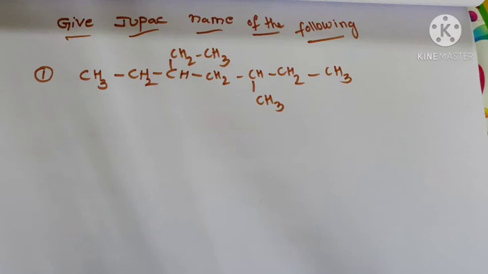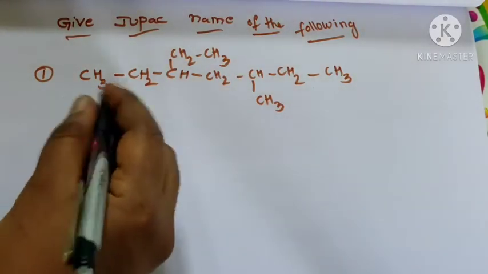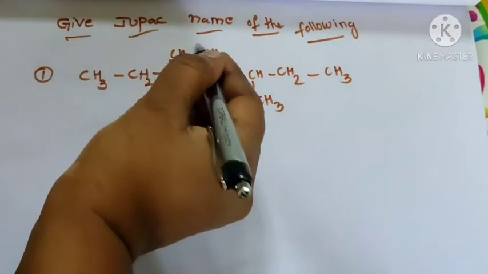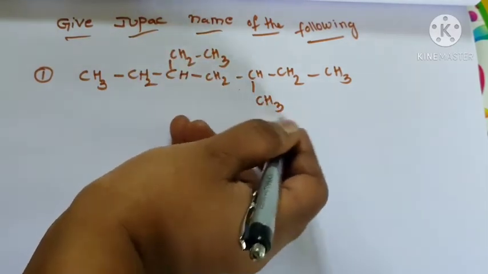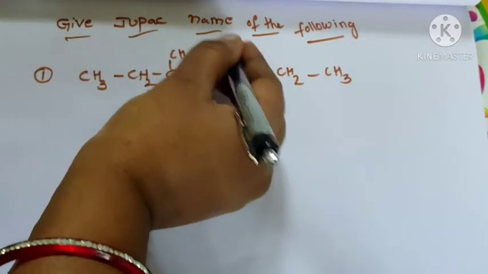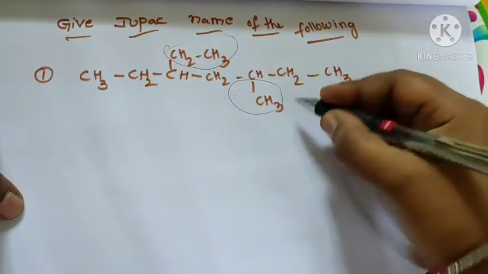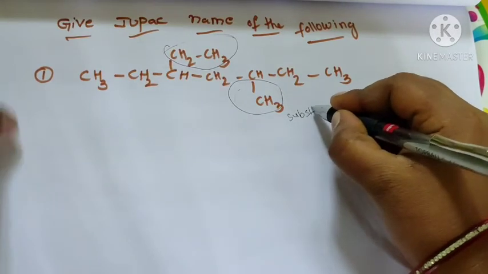It may be horizontal, or it may not. So the first rule is the straight, continuous chain. There are 2 substituents, methyl and ethyl. These are the methyl substituent and the ethyl substituent, the different substituents. Long chain rule.